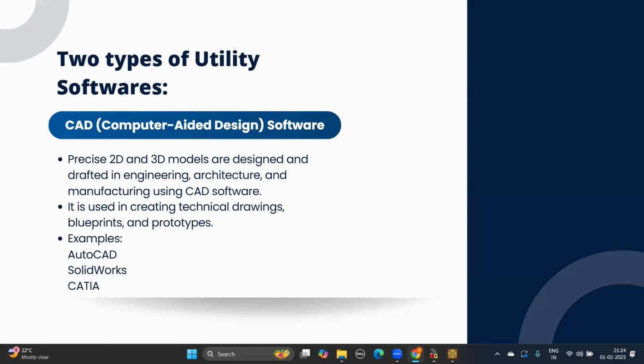So the next is, what are the types of utility software? There are two basic types, which are CAD software and CAM software. CAD is computer aided design. This is basically used by civil engineers, and they build 2D and 3D models using CAD software, and the architecture and various models are built using this software. It is used for technical drawings, blueprints, and prototypes. Some examples are written here, like AutoCAD, SolidWorks, and CATIA.